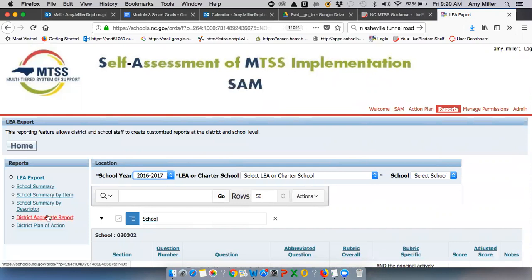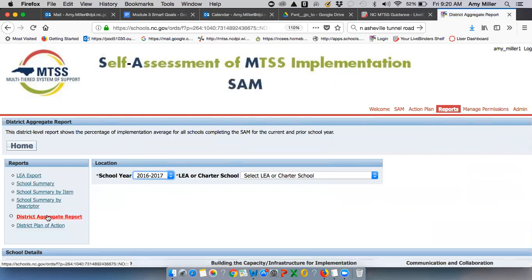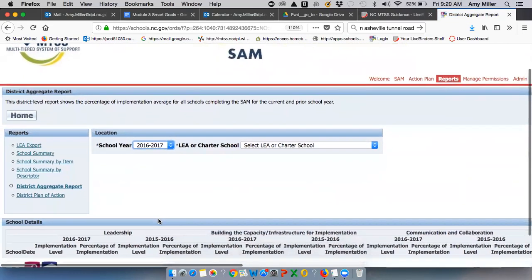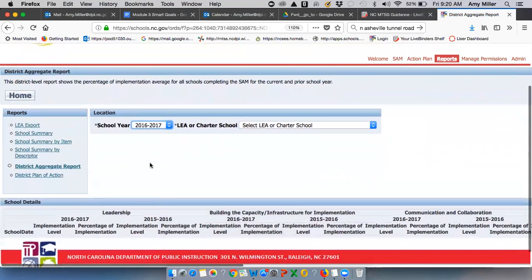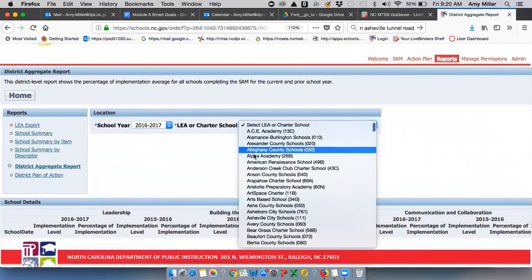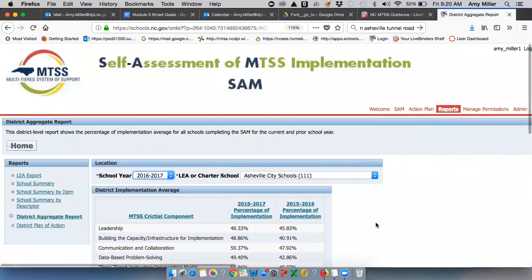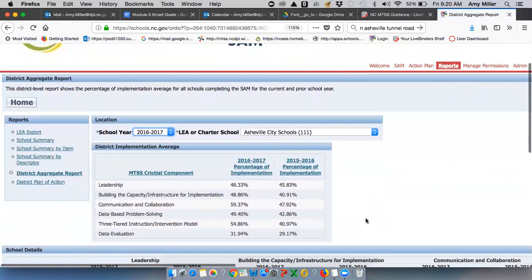We're going to go to the district aggregate report on the left-hand side. Okay, so now that we're in the district aggregate report, you'll see that table that we have listed in the protocol.